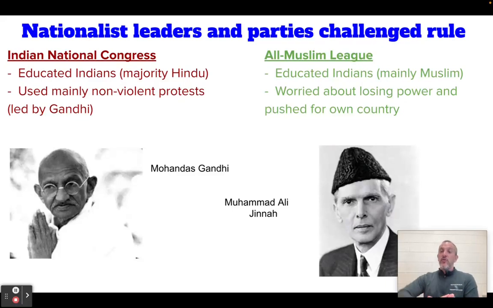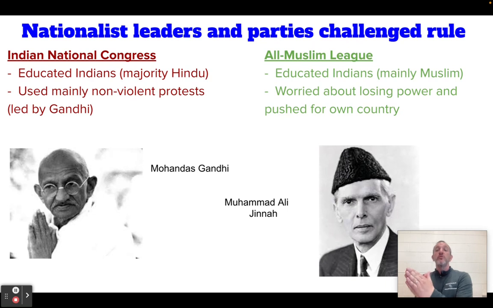Instead of buying that salt from the British, they marched to the ocean and waited for the ocean water to evaporate and had salt from it as like salt water. So those types of protests are nonviolent. You're attempting in the best way you can to protest in that way. That's the Indian National Congress.